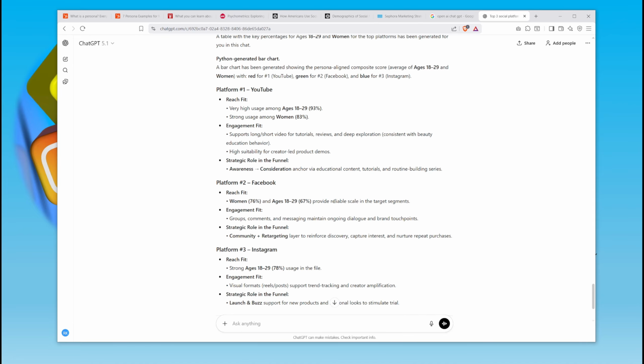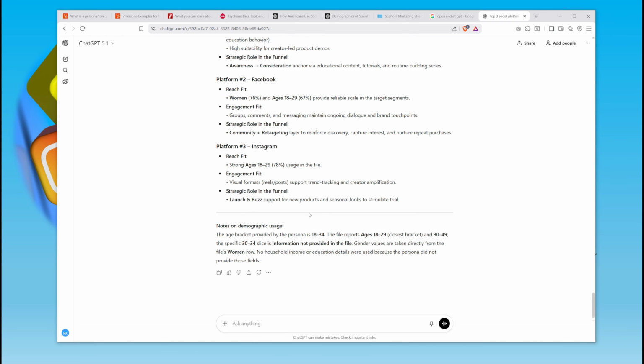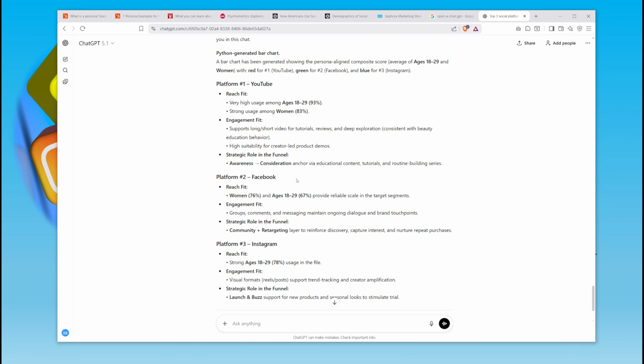Sephora, okay, so the beauty enthusiast is saying YouTube. YouTube is the number 1 social media platform. Sephora likes to do product demonstrations and tutorials. Facebook also does that, but also Sephora is big into community building, so Facebook makes sense. And then Instagram. Sephora is very visual, and so Instagram provides that. So this actually does make sense.